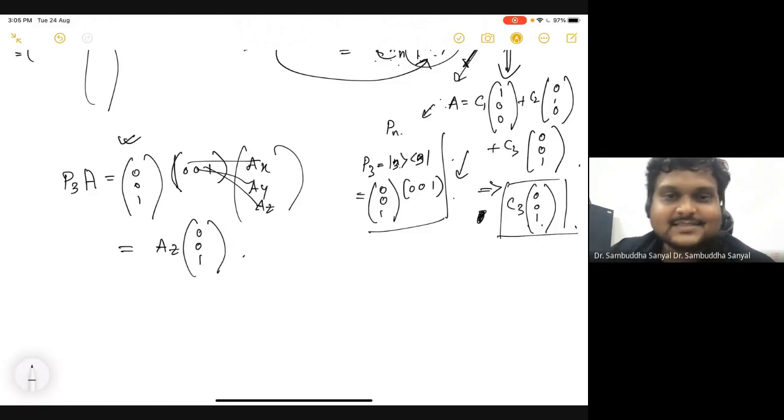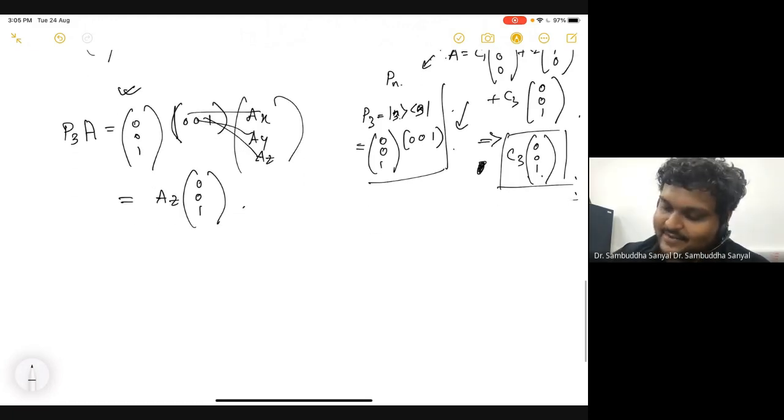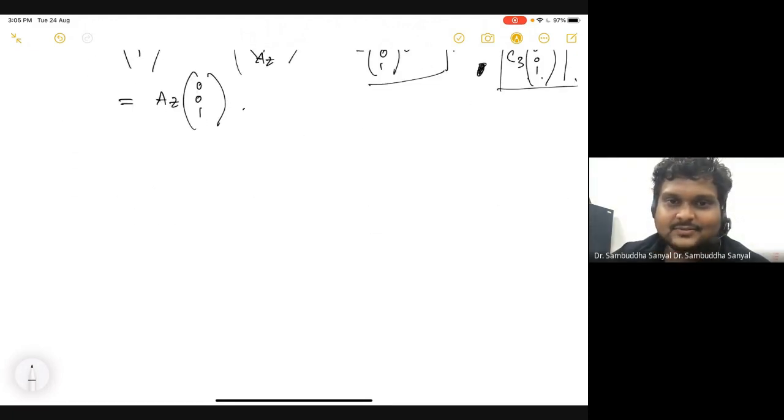It's just an abstract notation, but the idea is the same. Is it super clear? Yes. Okay, everyone else, super clear? Yes.